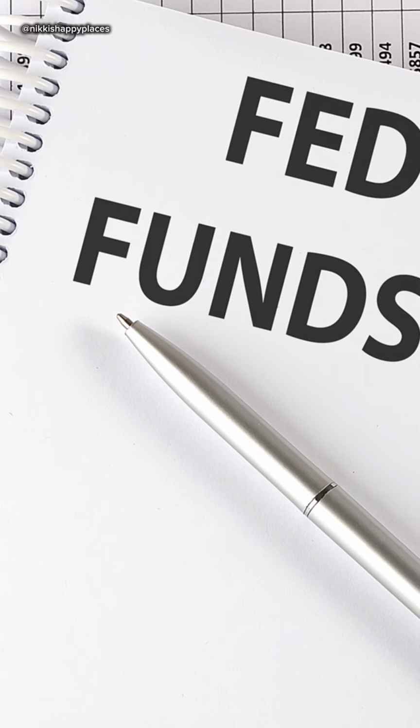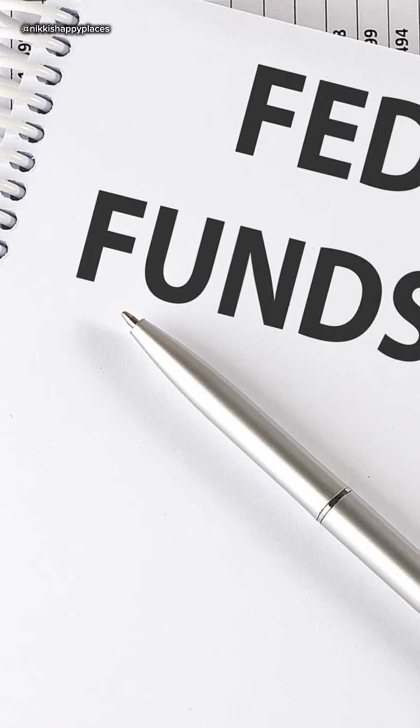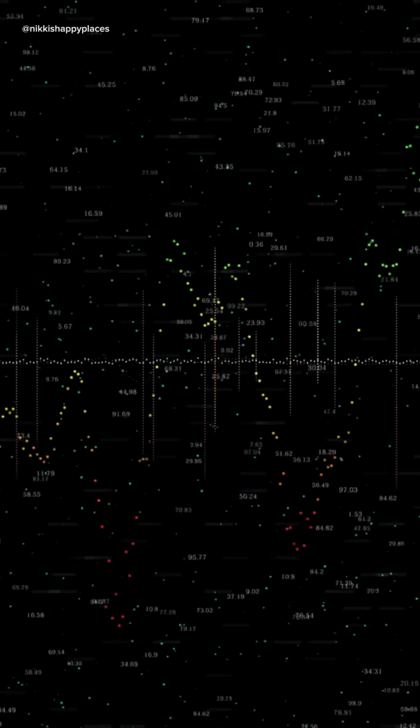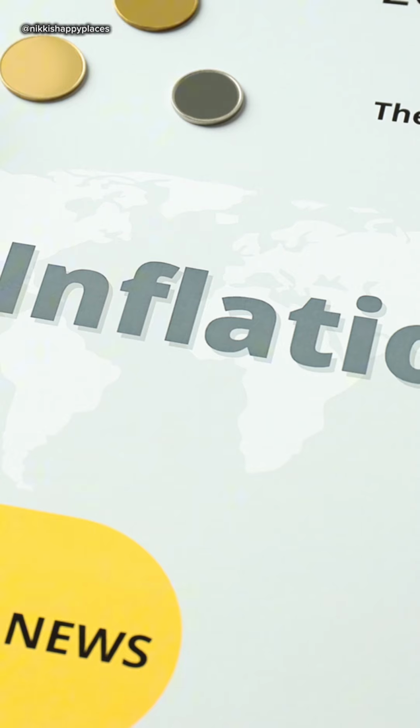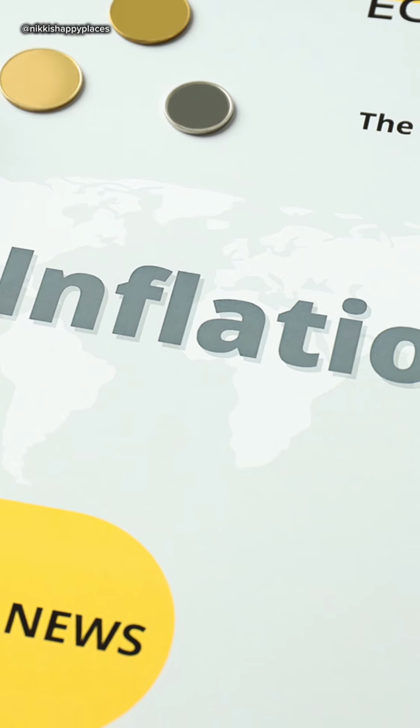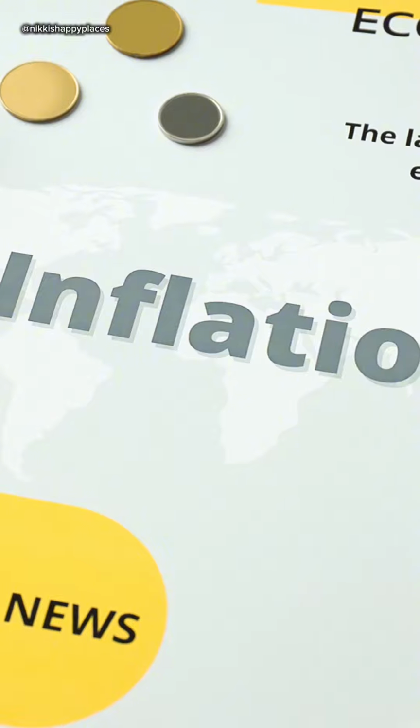1. Fed lowers rates, banks borrow cheaper. 2. Banks lend more cheaply, consumers and businesses spend more. 3. More spending, higher earnings and stock prices. 4. Too much spending, inflation risk. Fed might raise rates again.